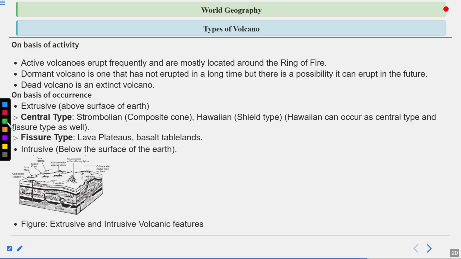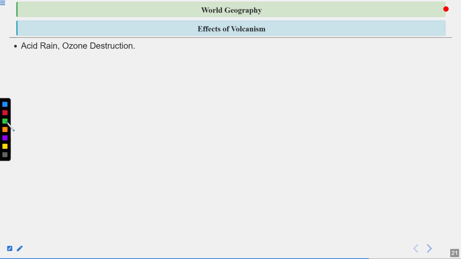So I hope this difference of extrusive and intrusive types of volcanoes is clear. Then effects of volcanism. So the first effect is acid rain and ozone destruction. The gases that come out of the volcanoes generally create two very important phenomena. One is acid rain. Acid rain is found when water gets merged with sulfuric acid and nitric acid, because of which mild and diluted acidic water occurs, and that is called acid rain.